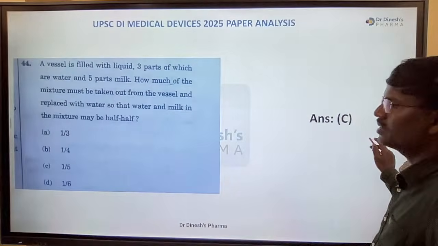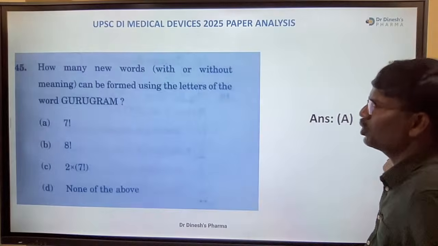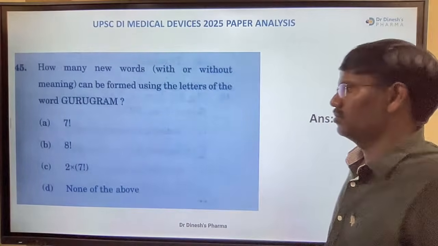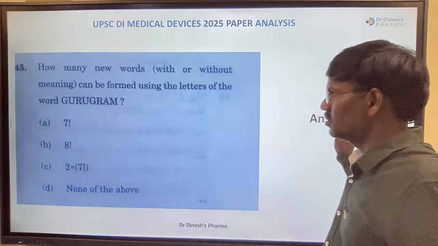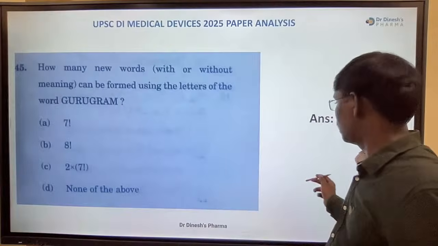Okay, the right answer is C, 1/5. How many new words with or without meaning can be formed using the letters of Gurugram? Okay, the answer is A. Gurugram. So this is the end of the discussion.